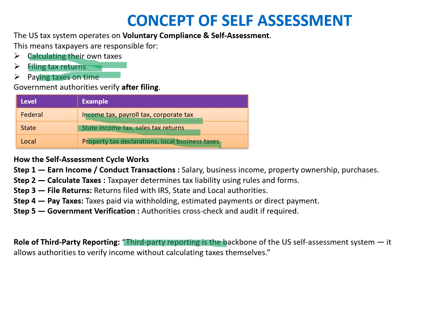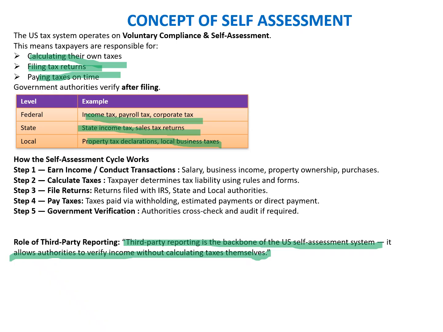So, the role of third-party reporting. Third-party reporting is the backbone of US self-assessment because it allows the authority to verify the income without calculating it themselves. Which means the taxes being deducted need to be reported by the third party, which is directly reflected while calculating the taxes. If you want to recall it, it's like withholding taxes, or tax deducted at source, which is deducted by the payer of the amount, and then they have to file their return.